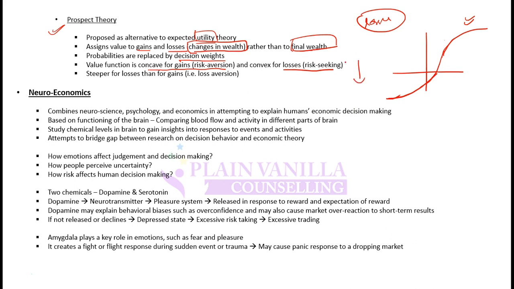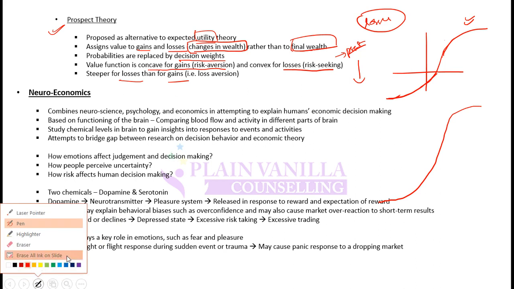If a stock is falling or if an asset is falling, it might be rational to sell off the asset to save yourself from further losses. But an investor might still hold on to that asset expecting that asset will rebound. It's steeper for losses than for gains. So it will be this kind of curve. So this is prospect theory. Remember this shape of curve again. It will again come in later, but remember it.